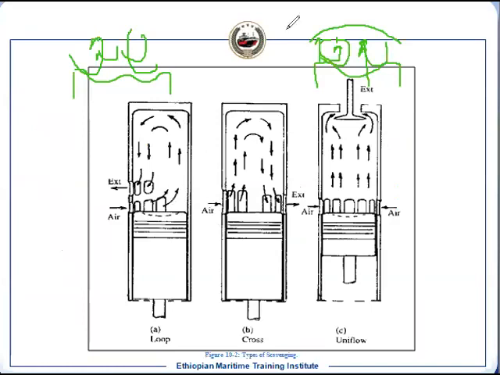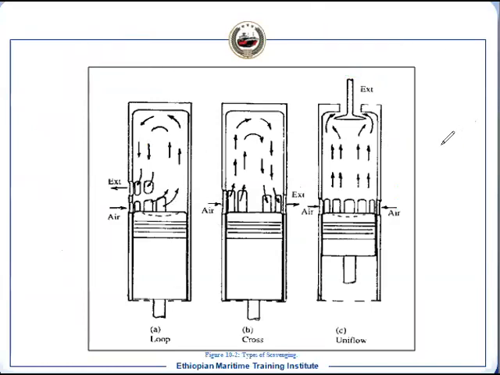Now, as I told you, first the designer was thinking how to minimize the contamination. That's why they developed this 1, 2, 3, ABC. So this is the loop. Why is it called loop? Because air is entering from the bottom, that is, your exhaust port is always on top of the inlet port.